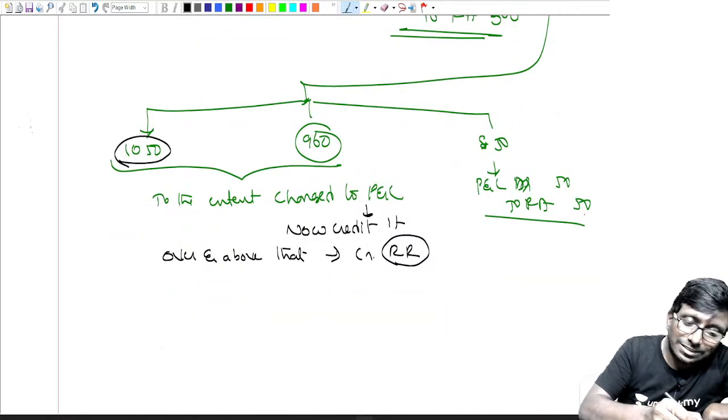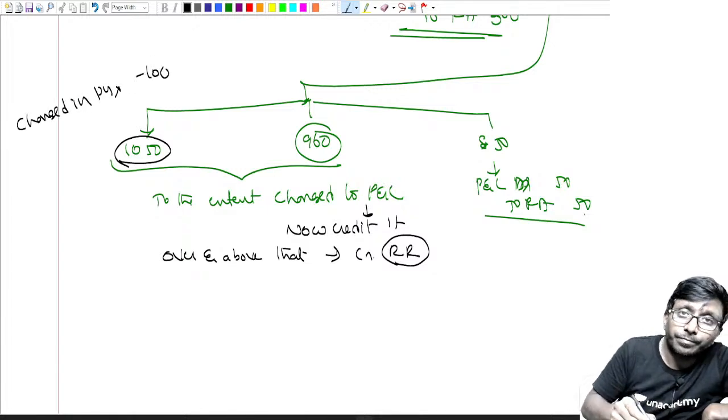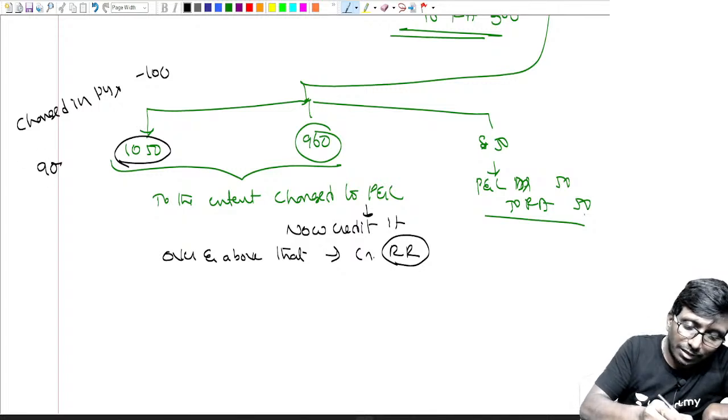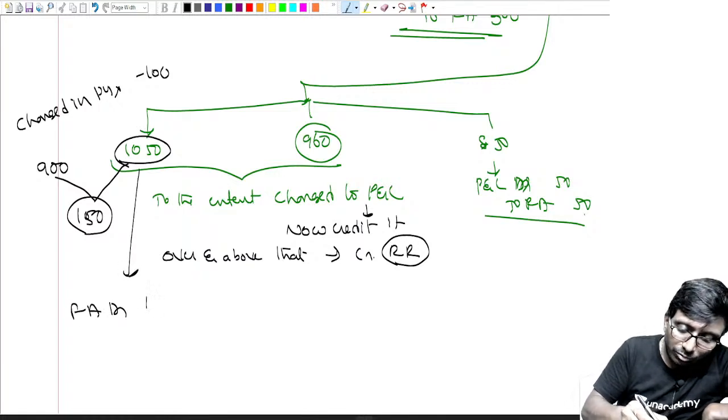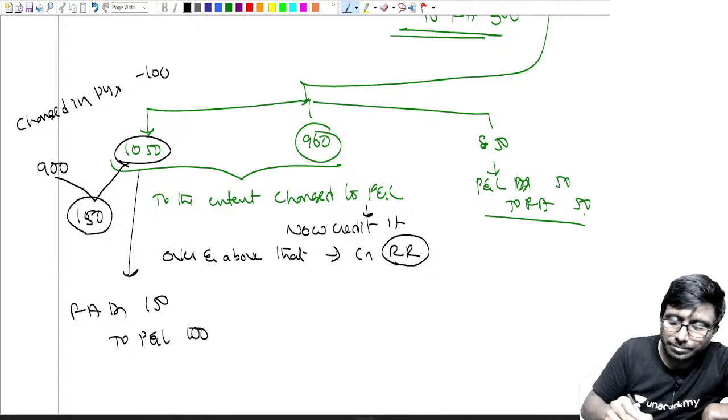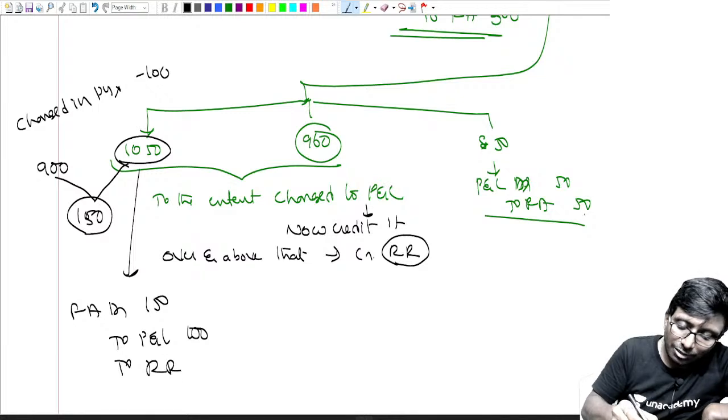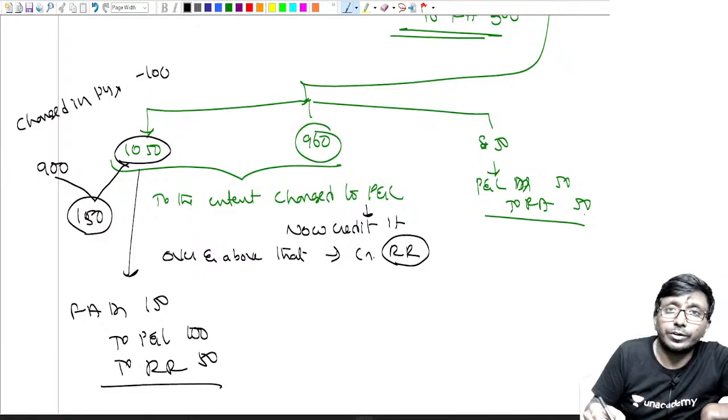Let's come to this one. What was charged earlier in the P&L? That is equal to 100. Now the increase is from 900 to 1050, so the increase is 150. We should say fixed asset account debit 150. To P&L, what you charged earlier, 100, so credit 100. Next, to revaluation reserve, credit 50.